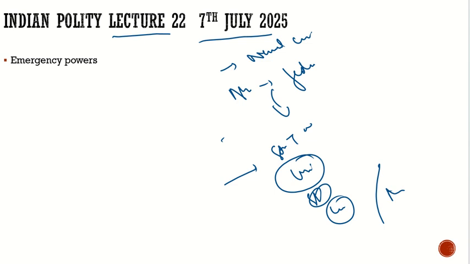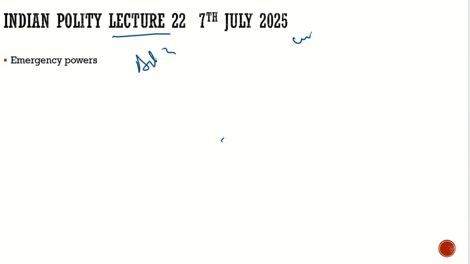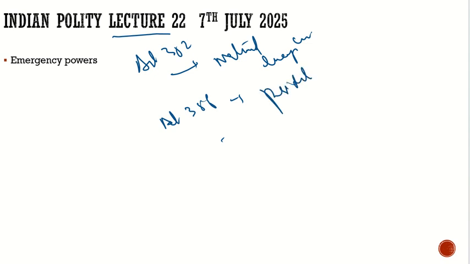The Constitution describes 3 types of emergencies. One is the national emergency. Under Article 352 we have the national emergency. Then we have Article 356, the president's rule. Then we have Article 360, where we have the financial emergency.